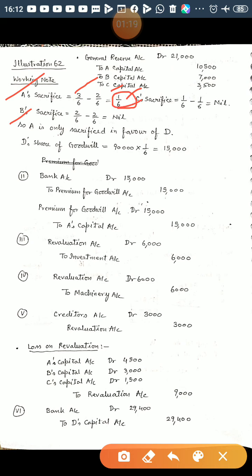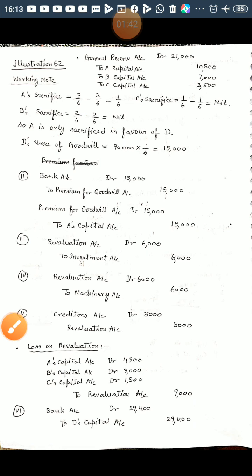B's sacrifice. B is having 2/6 in the old share and new share is again 2/6. So his sacrifice is nil. C's sacrifice. Earlier old is 1/6 and new is also 1/6, so nil. C is also not sacrificing. So A is the only person who has sacrificed in favor of D. So whatever the premium for goodwill D will bring, that will be compensated to A only.